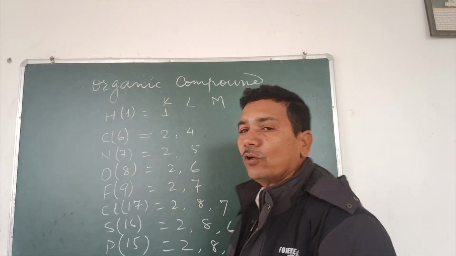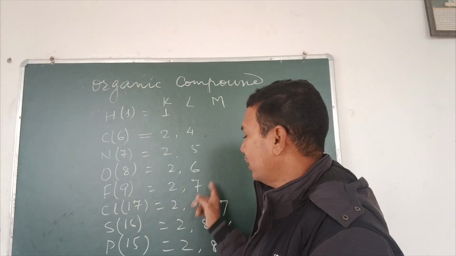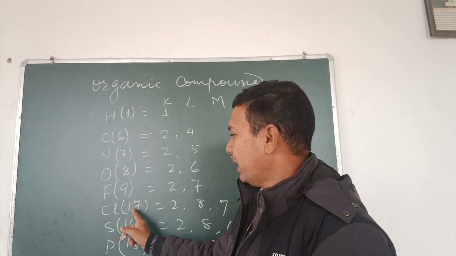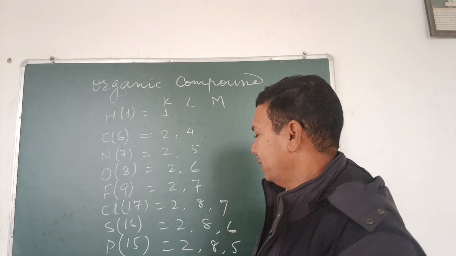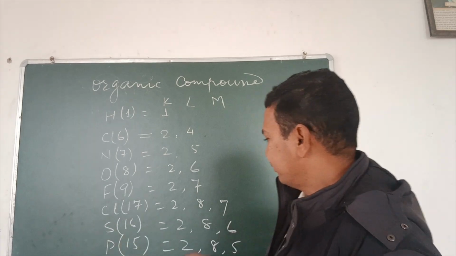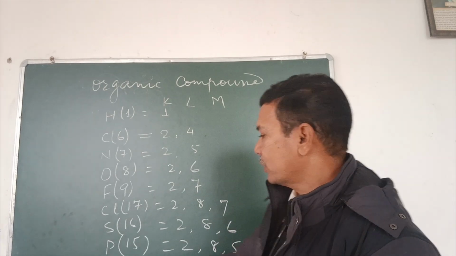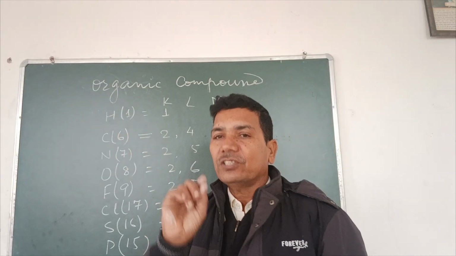Oxygen has valence electron 6, its valency is 2. Chlorine has valence electron 7, its valency is 1. Sulfur, its valence electron is 6 and its valency is 2. Phosphorus, its valence electron is 5 and valency is 3.